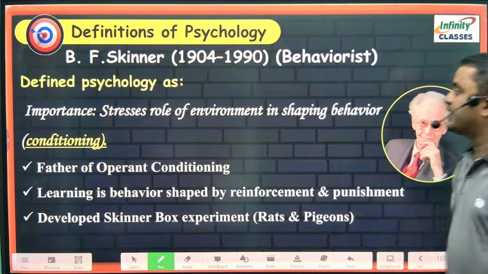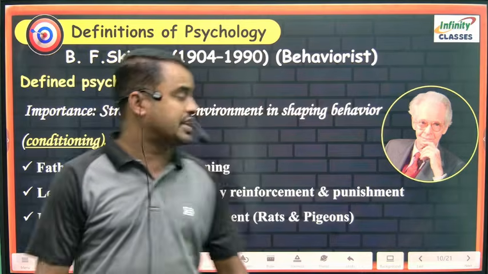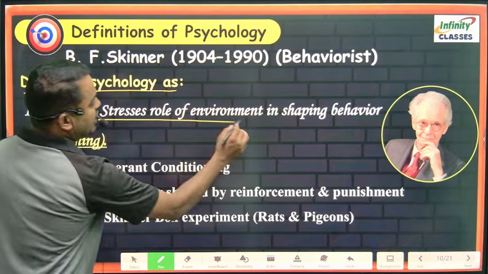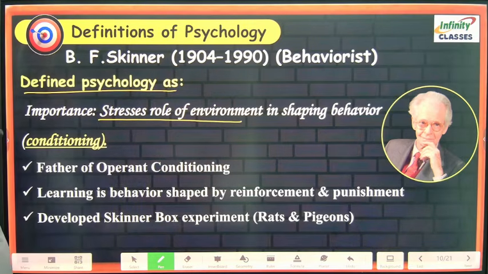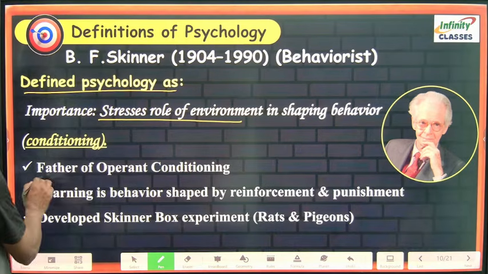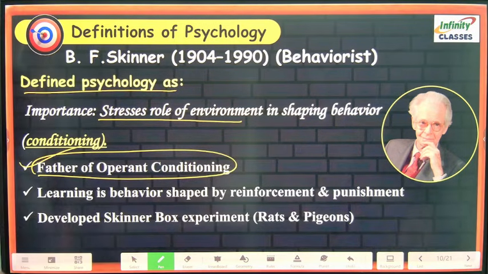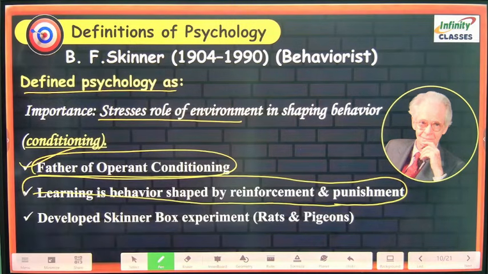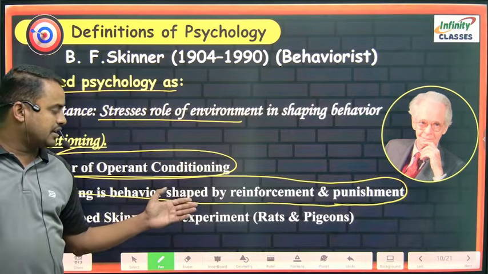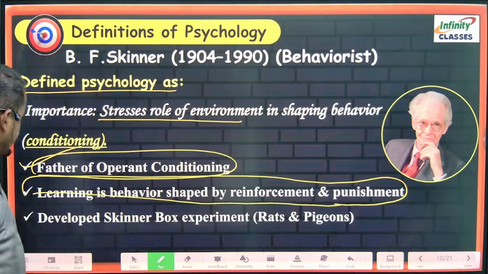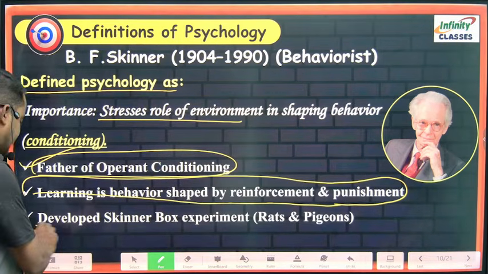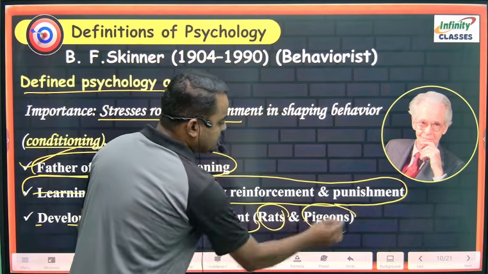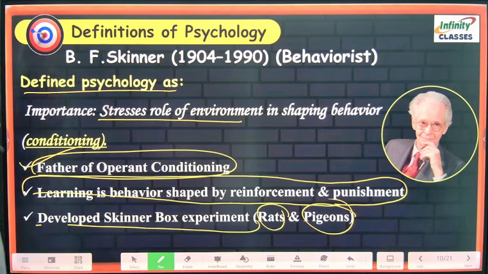According to B.F. Skinner, a behaviorist, he defined psychology as stressing the importance of the role of environment in shaping behavior. He is also called the father of operant conditioning. Learning is behavior shaped by reinforcement and punishment. He developed the Skinner box experiment, which he conducted on rats and pigeons.